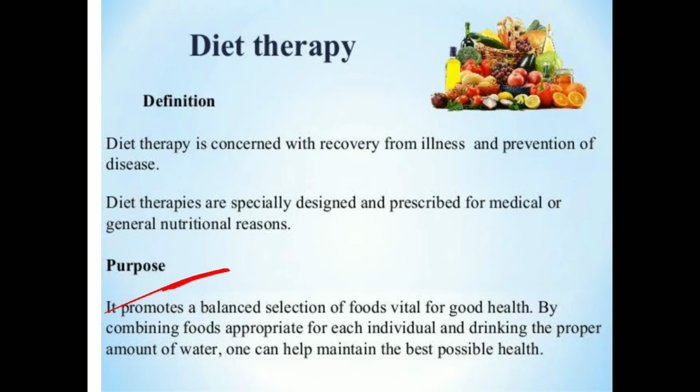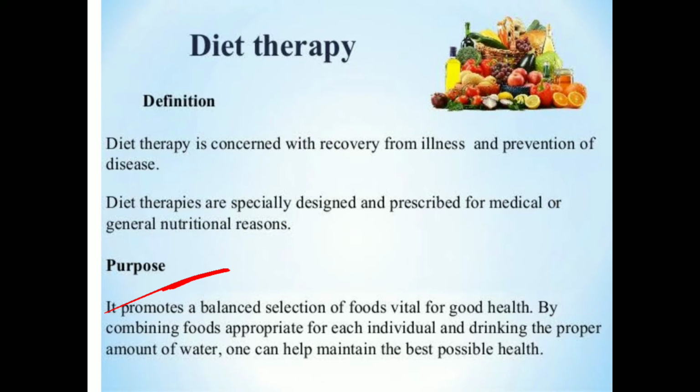To treat deficiency diseases, we will modify some nutrient content. If someone is suffering from protein energy malnutrition, then we will provide them a high protein, high calorie diet to prevent or cure that particular problem. We will also alter nutrient requirement according to the body's ability to use that particular nutrient.